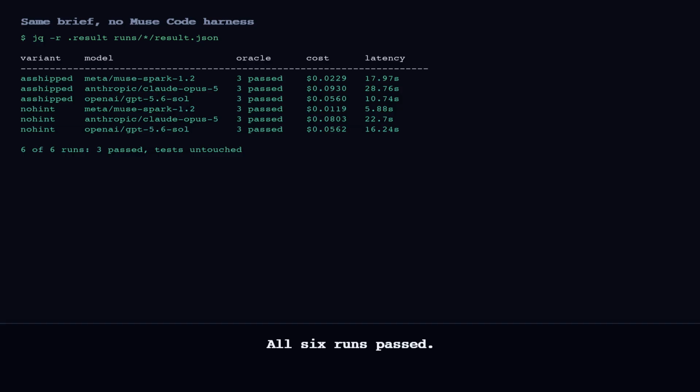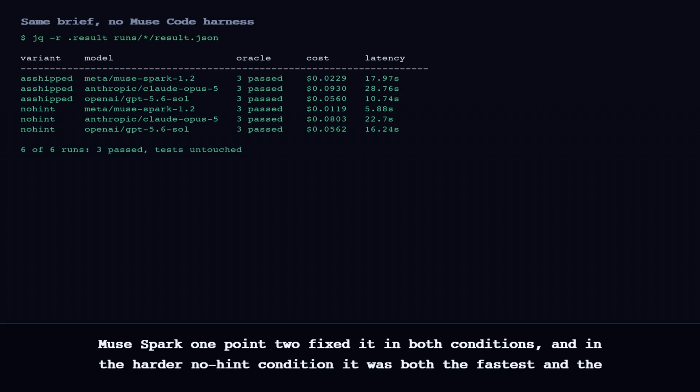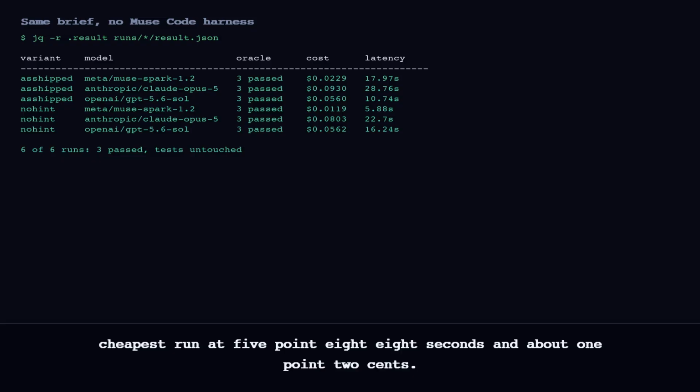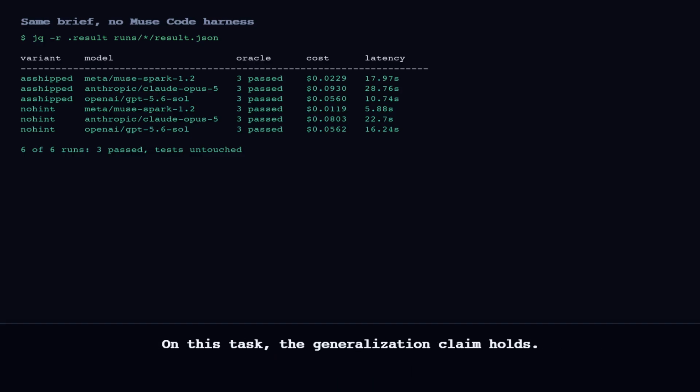All 6 runs passed. Muse Spark 1.2 fixed it in both conditions, and in the harder no-hint condition, it was both the fastest and the cheapest run, at 5.88 seconds and about 1.2 cents. On this task, the generalization claim holds.